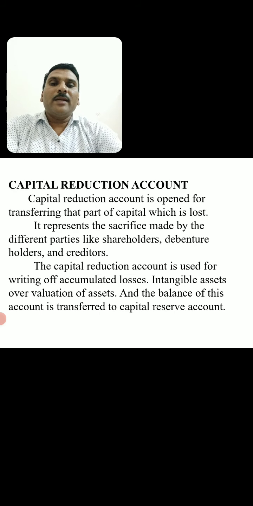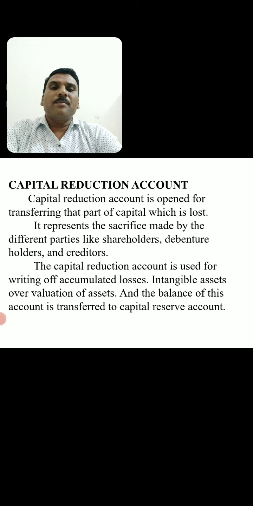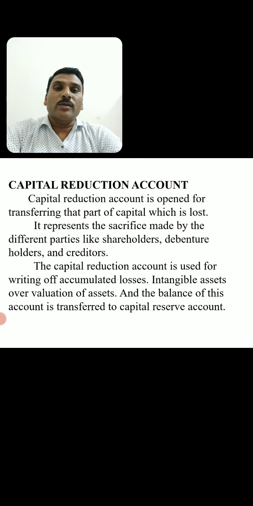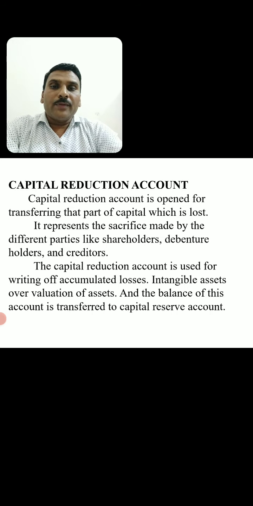Now, the capital reduction account. For the purpose of finding out the total capital reduction amount, one separate account is prepared, that is the capital reduction account. The capital reduction account is opened for transferring the part of capital which is lost, that is, the part of capital which is reduced. Such capital is transferred to the capital reduction account on the credit side.